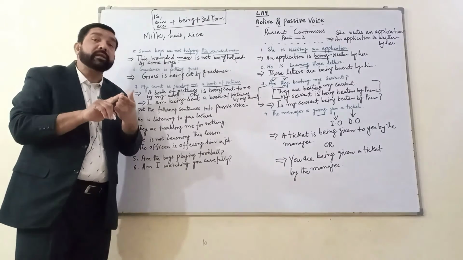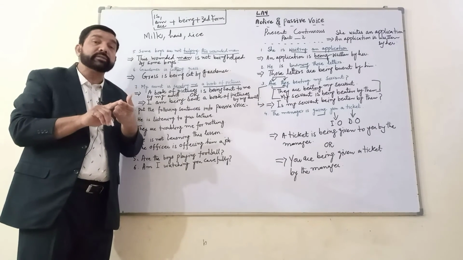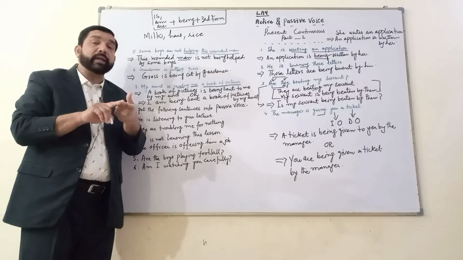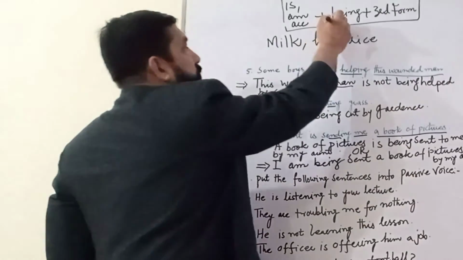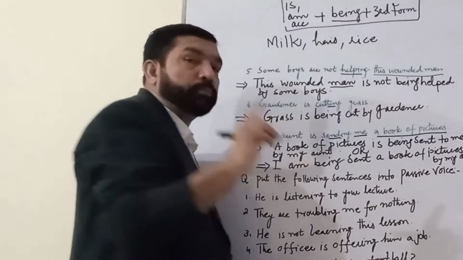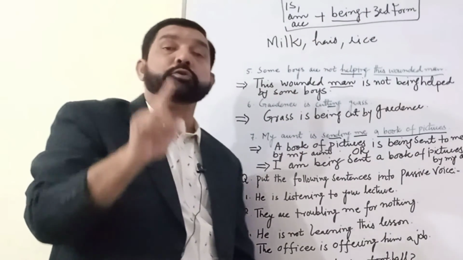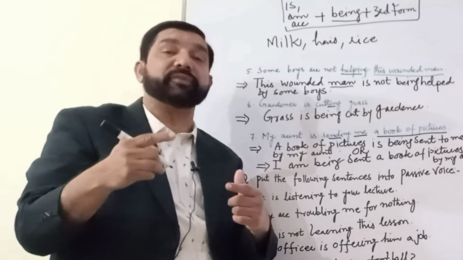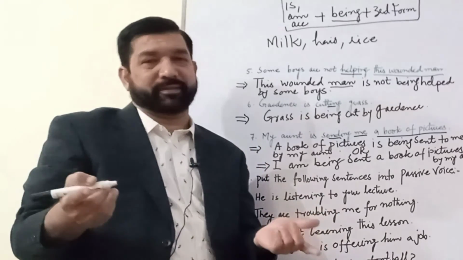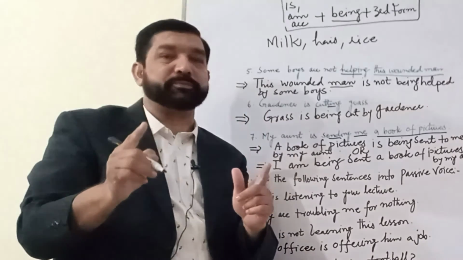What is the difference then in present continuous tense passives and in present indefinite tense passives? See this one. In present continuous tense you use the word being, whereas in present indefinite tense you don't use it. That is the only difference between them.